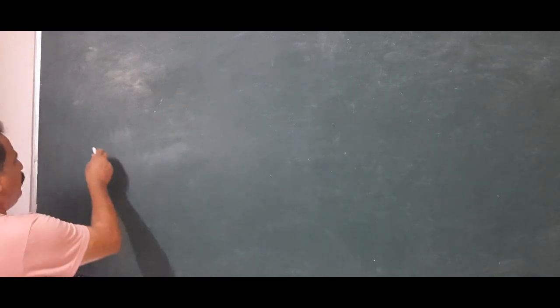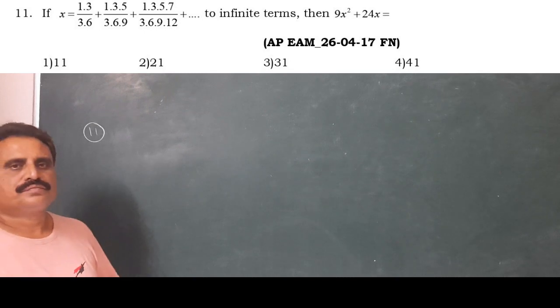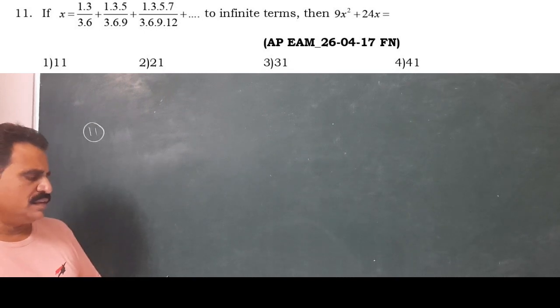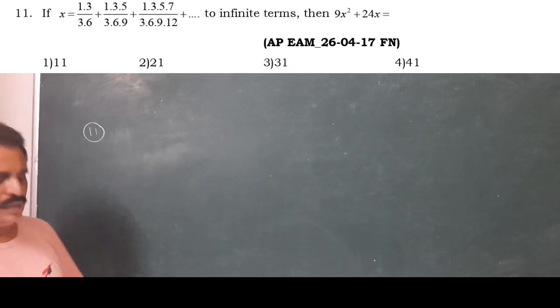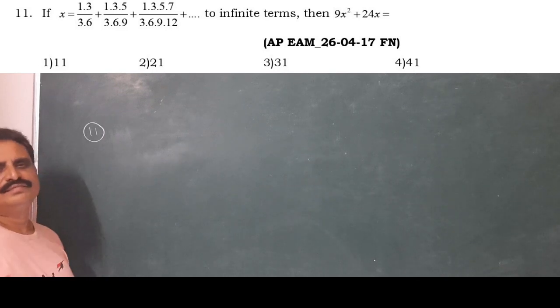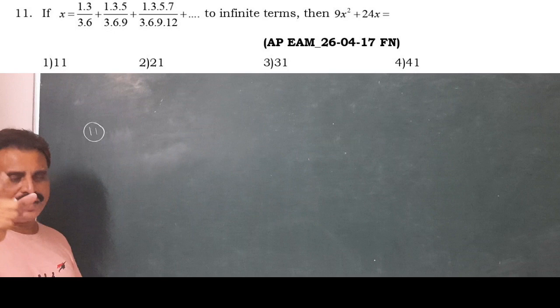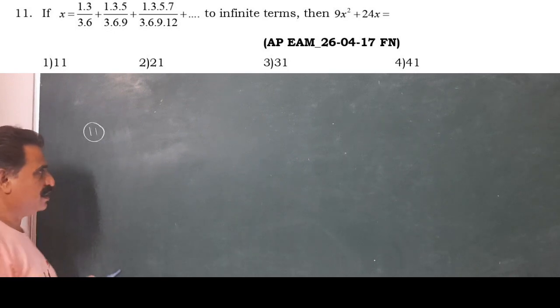Question number 11. If x equals 1 into 3 by 3 into 6, that's 1. Now here it belongs to the sum of infinite terms in the binomial theorem. But there are 2 missing terms, one is 1 and another one is 1 by 3.